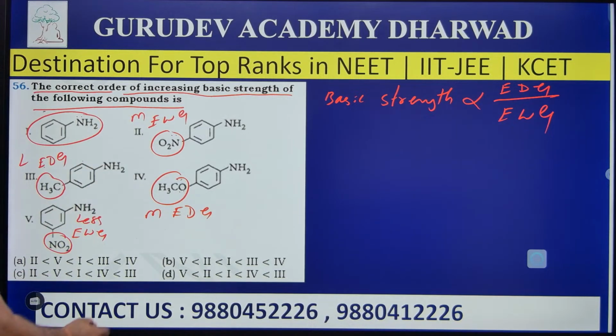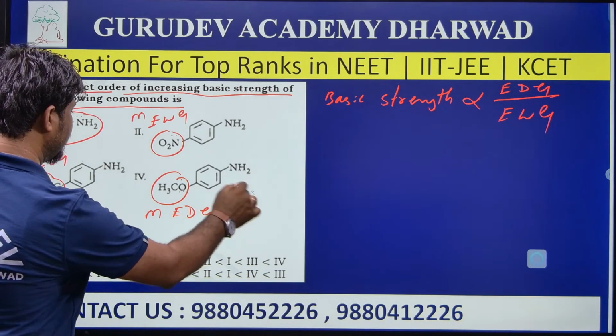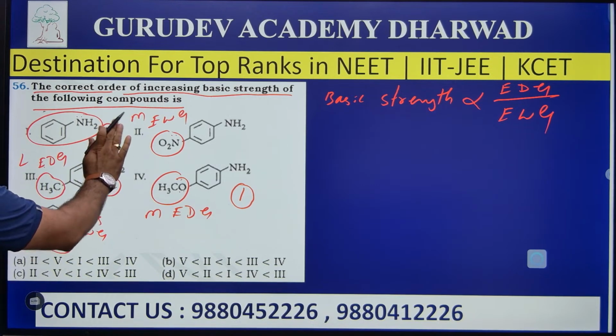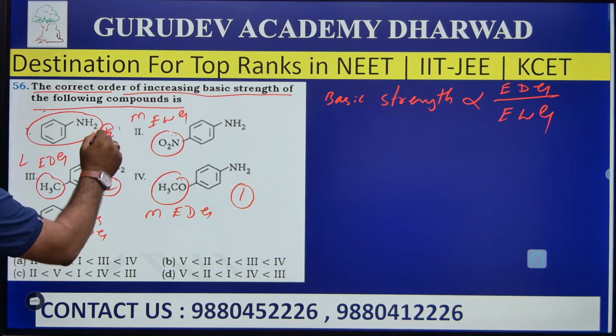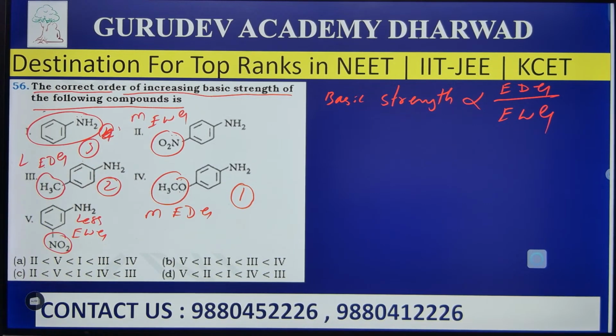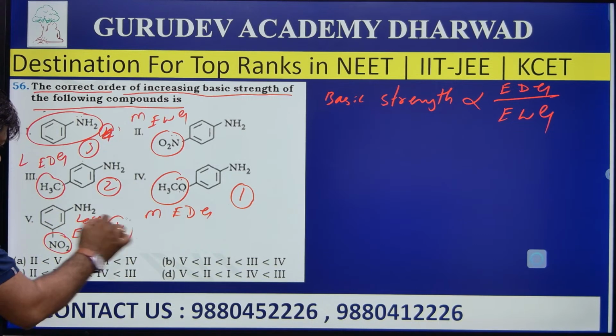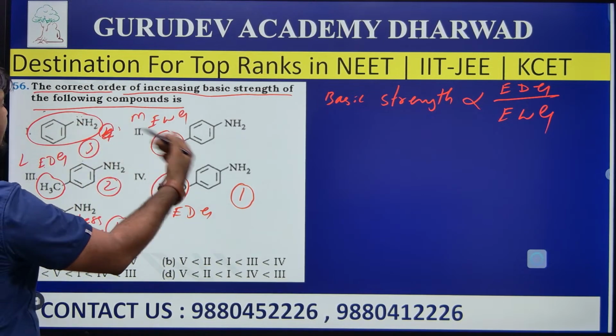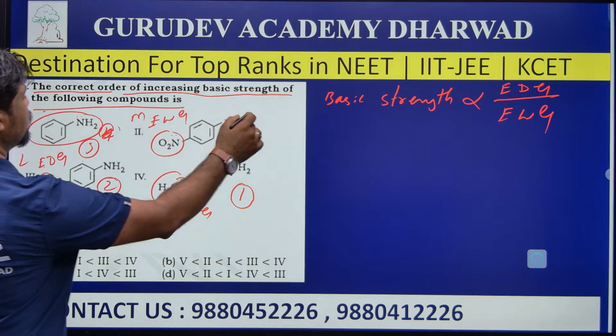As per the concept, the fourth molecule is the most basic. The second place goes to the third molecule, the third place goes to the first molecule, the fourth place goes to the fifth molecule, and the least basic is the second molecule.